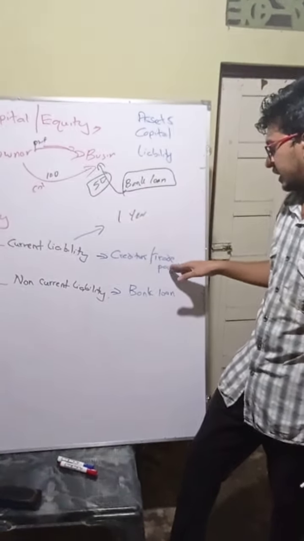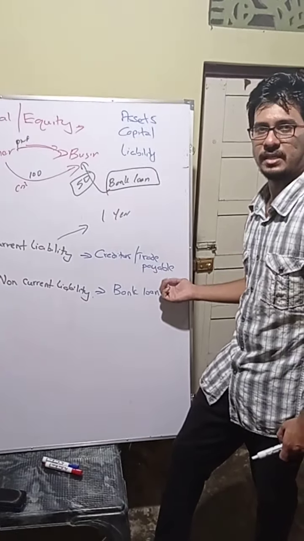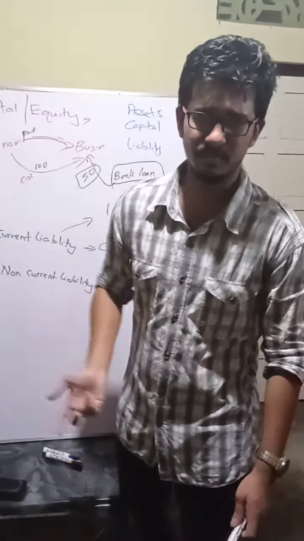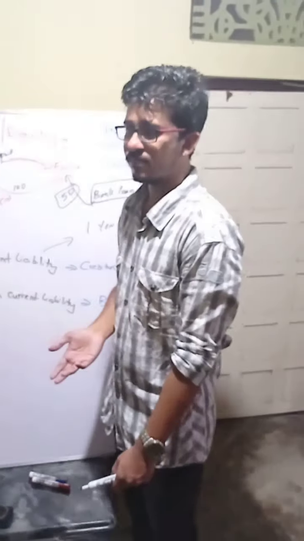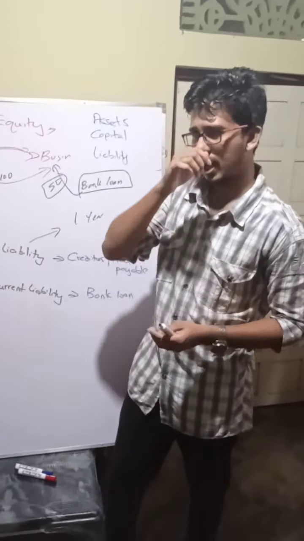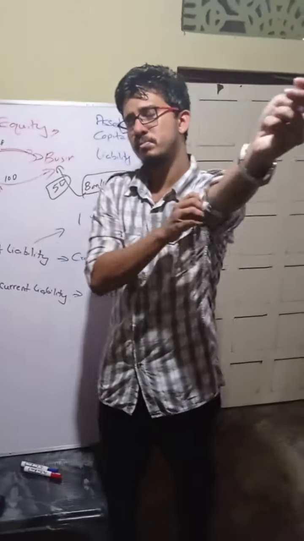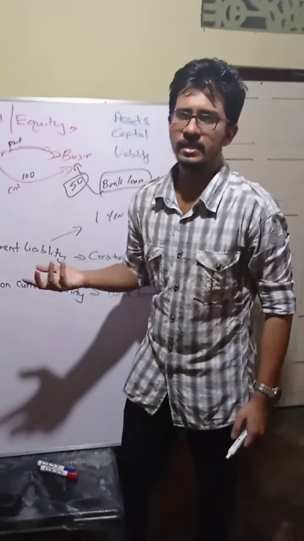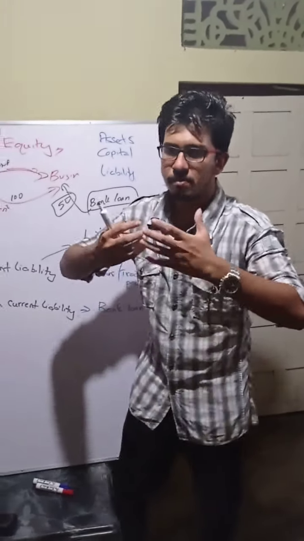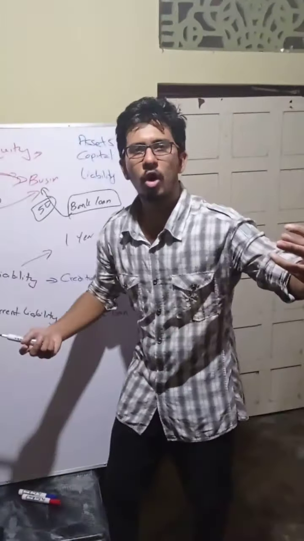Now a current liability example is creditor. Another name for creditor, the new modern word, is trade payable. So what is the meaning of trade payable? Trade payable means we buy something from a person. Say I'm buying stocks. I'm running a clothes shop. My business is buying clothes and selling. I bought clothes from a person.